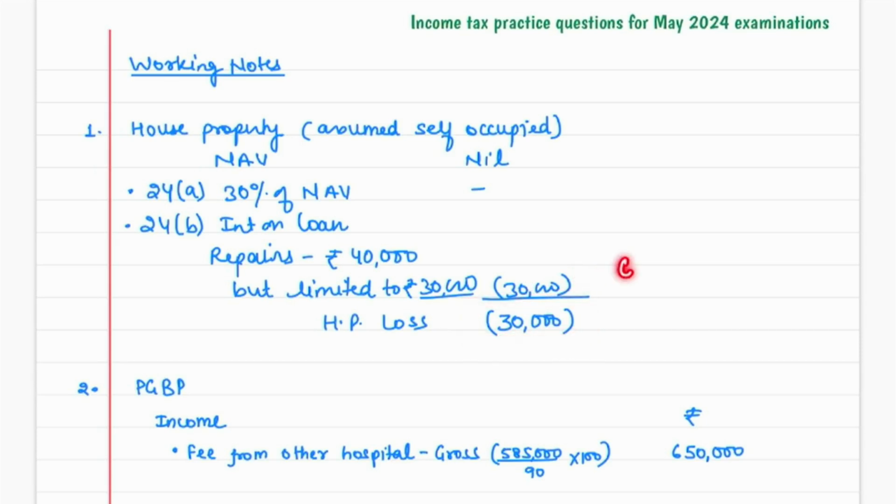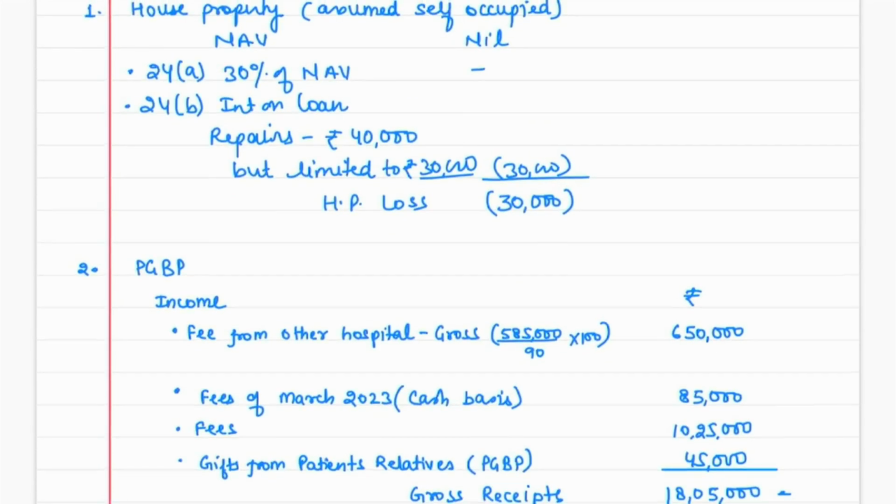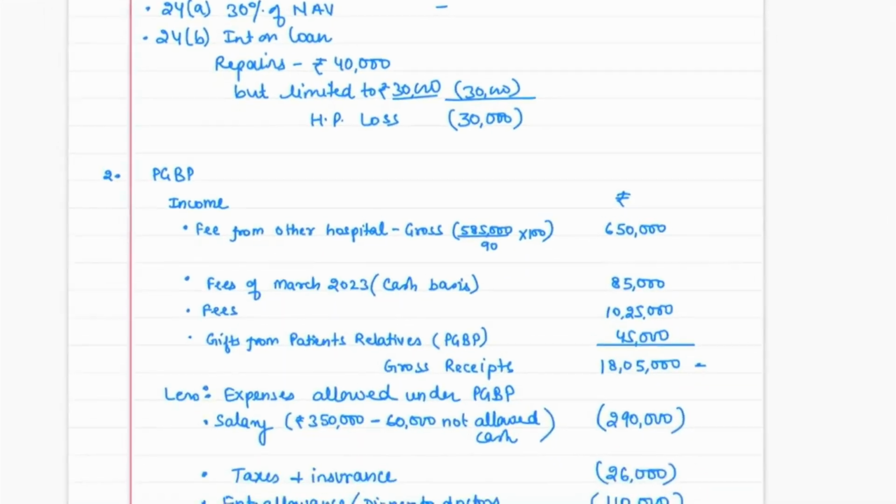And yes, if the assessee is following the optional tax regime, then house property loss can be set off from other heads of income also. But in the default tax regime, you cannot set off house property loss from other income. Got it? In that case, you can only carry it forward if the assessee was following the default tax regime. But here our assessee is following only the optional tax regime. That is the reason this loss can be set off from other heads also.